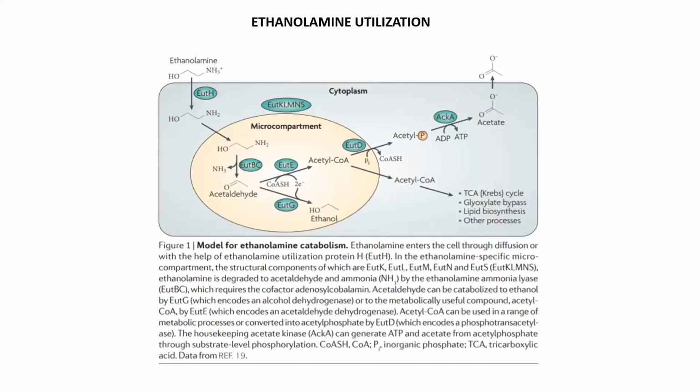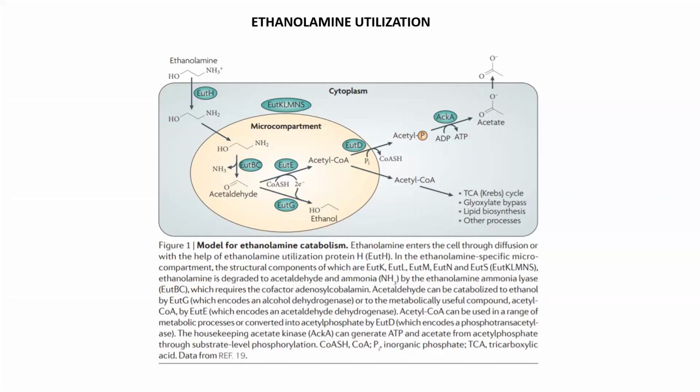Hello friends, in today's lecture we are going to talk about ethanolamine utilization. Now why is ethanolamine very important? This ethanolamine comes from the mammalian cell membranes, from phosphatidylethanolamine. Phosphatidylethanolamine is a component of the mammalian cell membranes, and it is converted into ethanolamine.